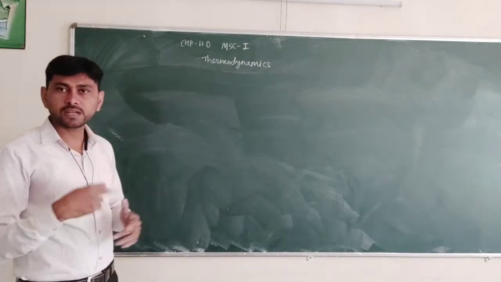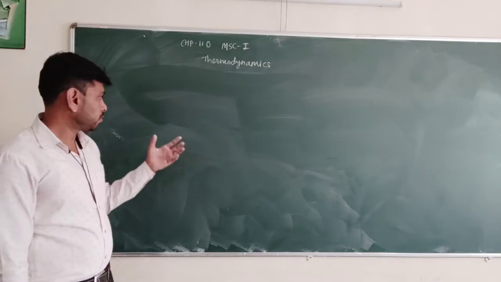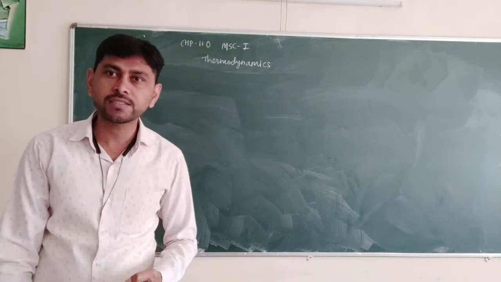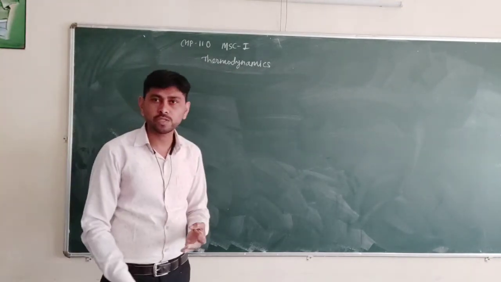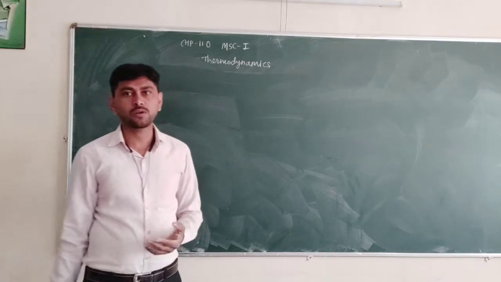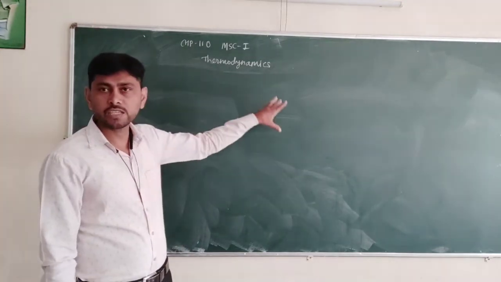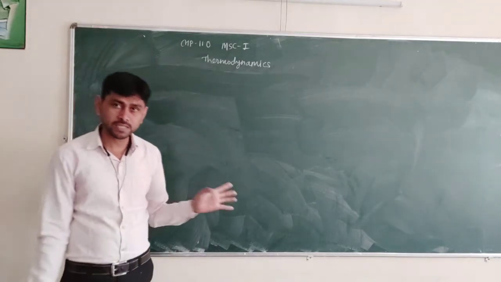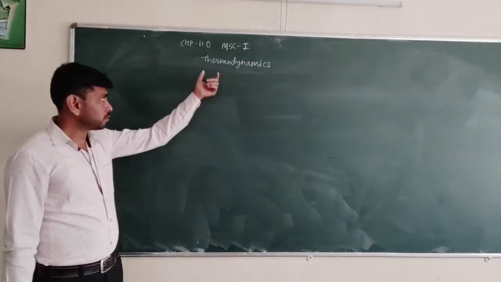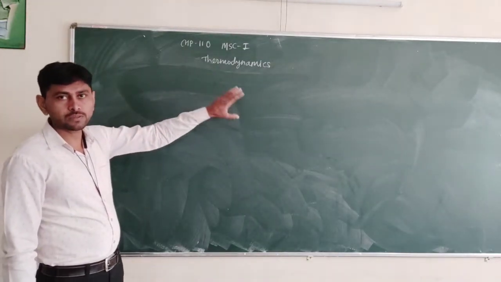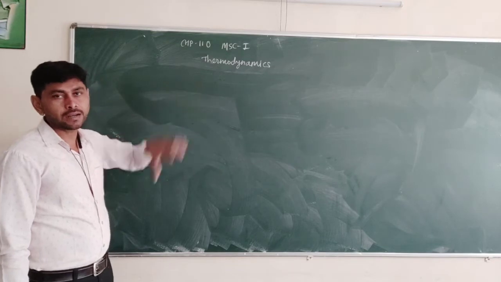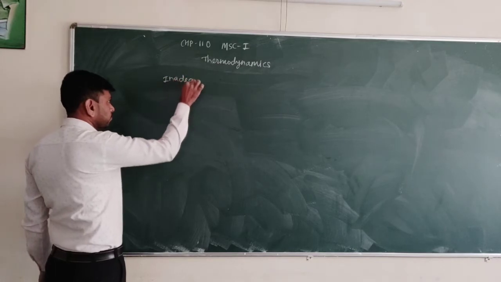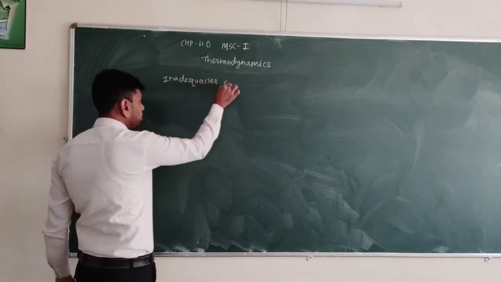We just say energy is transferred from one form into another form, but it cannot tell us how much energy transfers, in which direction it transfers, whether the process is possible or not, whether this change is possible or not. All these factors cannot be explained by the first law of thermodynamics. So there is need of another law. That's why the second law was derived. And before starting the second law of thermodynamics, we have to understand the inadequacies of the first law of thermodynamics.